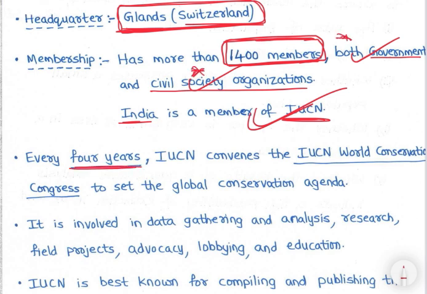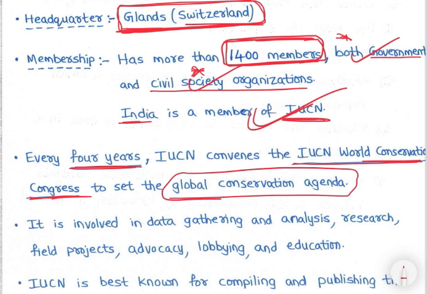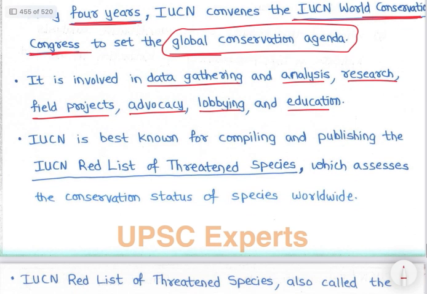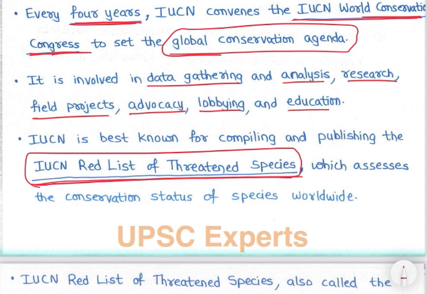Then every 4 years IUCN convenes the IUCN World Conservation Congress to set the global conservation agenda, right? Then it is involved in data gathering, analysis, research, field projects, advocacy, lobbying, and education, right? IUCN is best known for compiling and publishing the IUCN Red List of Threatened Species, which assesses the conservation status of species worldwide. We know जो भी critically endangered species है वो सब IUCN Red List में ही होता है, right?